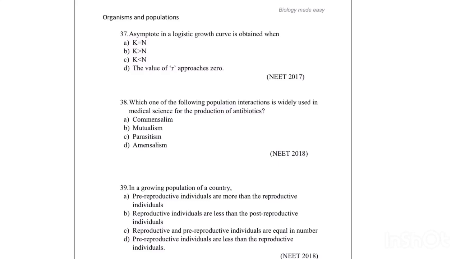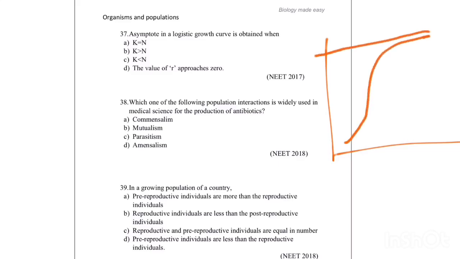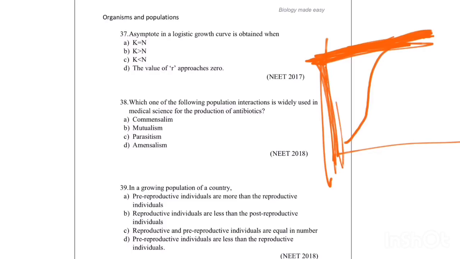So asymptote means if this is the graph, this is the logistic growth curve, and here is the carrying capacity. So the point where the curve reaches the carrying capacity, this point is called as asymptote. That is when k is equal to n. When k and n becomes equal, that point it becomes nearly equal to the 0. So answer is k is equal to n.